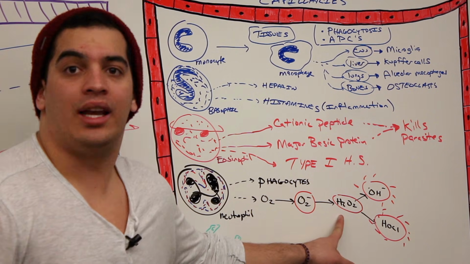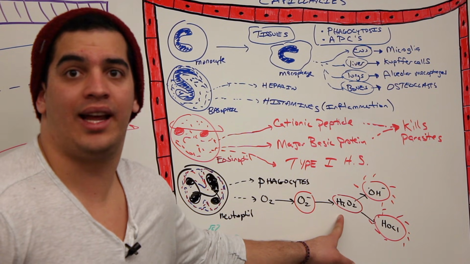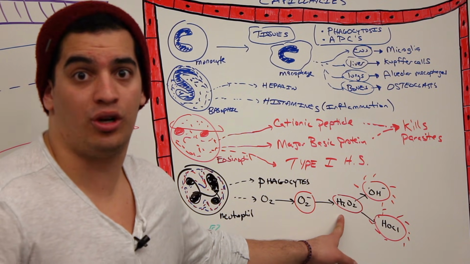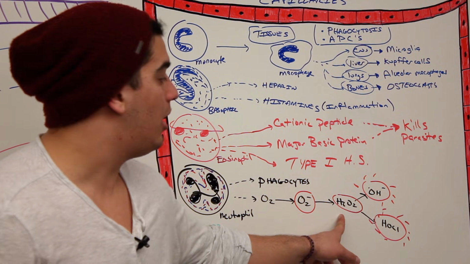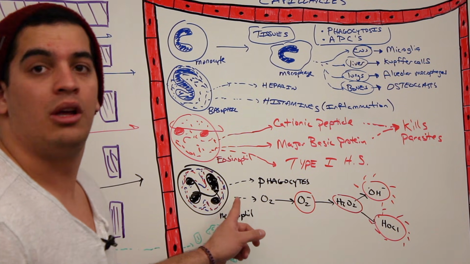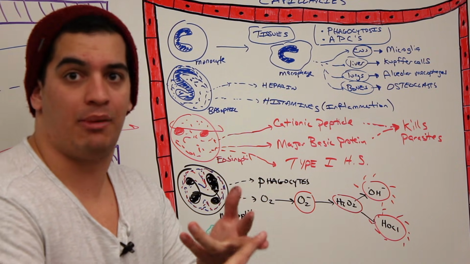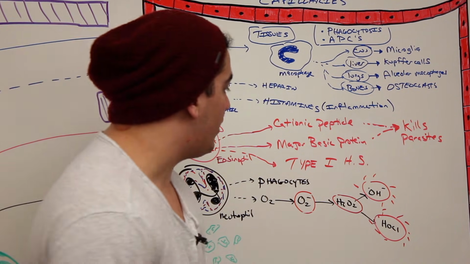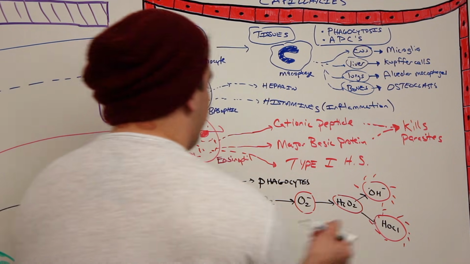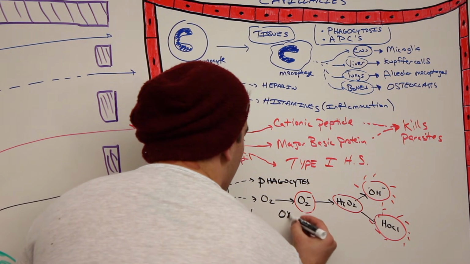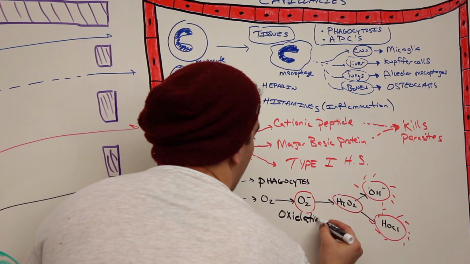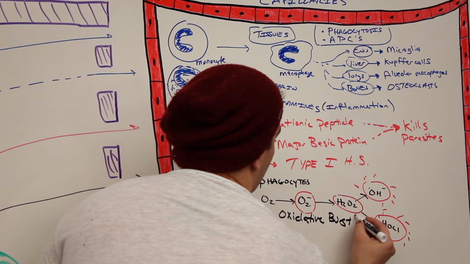They can damage DNA, they can damage proteins, they can damage cell membranes, which is good for breaking down the bacteria or the pathogen, but it's terrible for the neutrophil because it can actually kill the neutrophil as well by damaging its DNA, its protein, and its membranes. So what is this thing called right here? This can do a process which is called oxidative or respiratory burst.